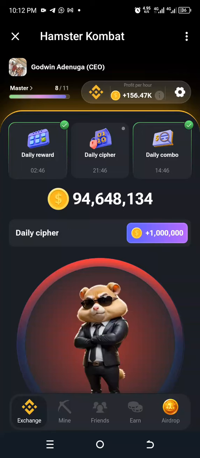Today we'll be solving our daily Muscle Code, a daily cipher. The word for today is whale. A whale is someone who has a large amount of cryptocurrency, so that's what they call a whale. So the word, the alphabet and the spelling are